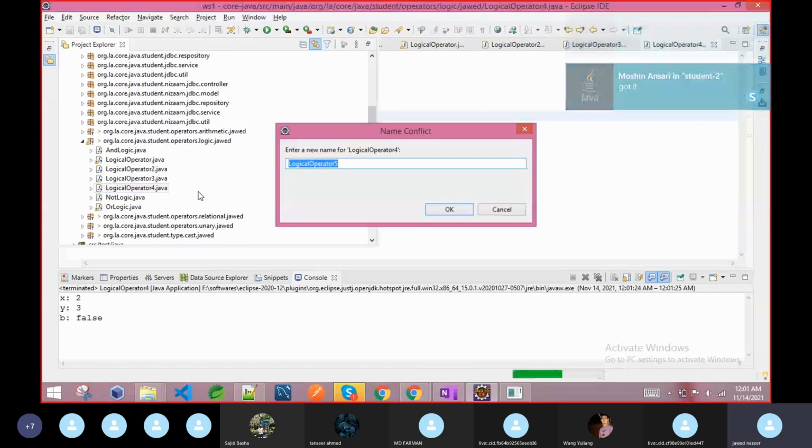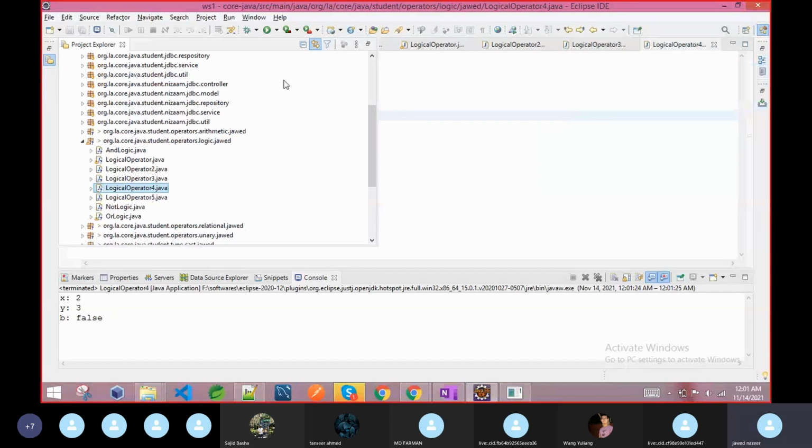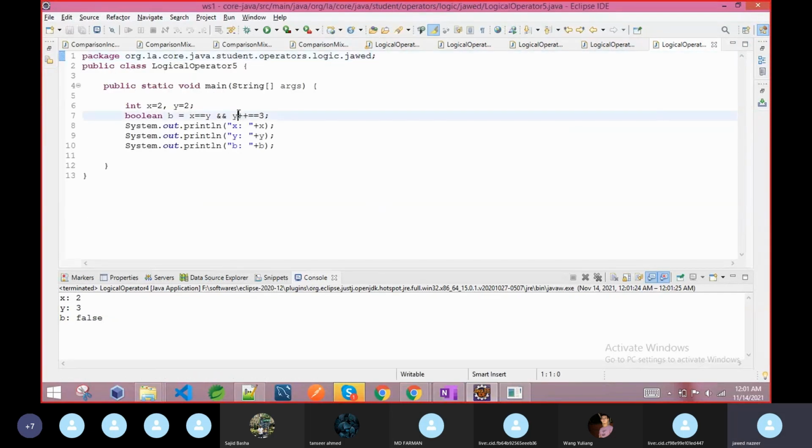Same example again, by making this one 3. This time the value of y increases, but the result is true. Why? Because it will increase before comparing. So here it will increase. This one is what happened previously. So this time it is 2, 3 and true. So this is how things are changing because of post, pre and or.